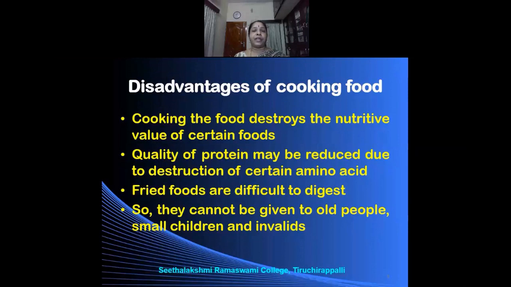Fried foods are difficult to digest. Fried food takes a long time for digestion, and therefore it cannot be given to old people, the elderly people, because their digestive system is weak, and it may cause certain problems in the elderly people, small children, or those who have a disease condition.